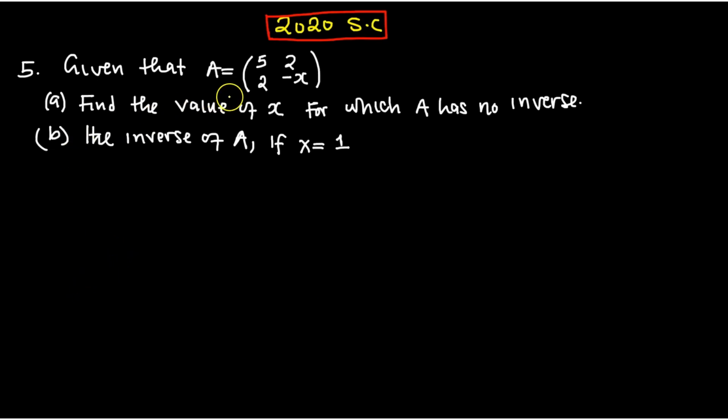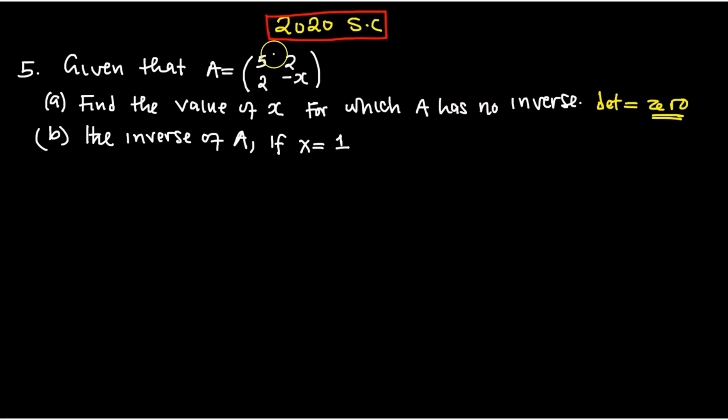Given that matrix A is equal to this one, find the value of x for which A has no inverse. Now there's a new thing that you need to learn. When a matrix does not have an inverse, its determinant is equal to what? 0. This is very important. When they say no inverse, just know that its determinant is 0.